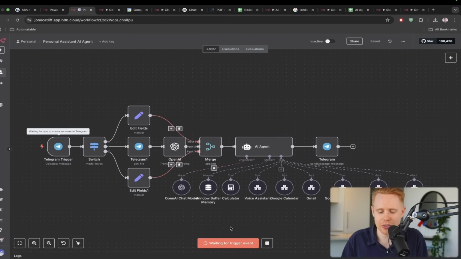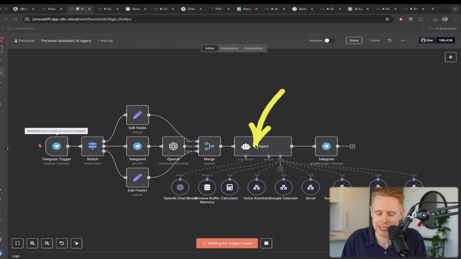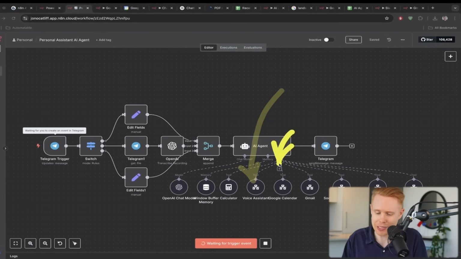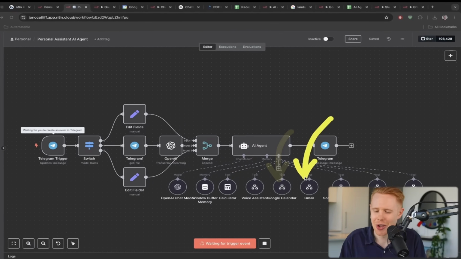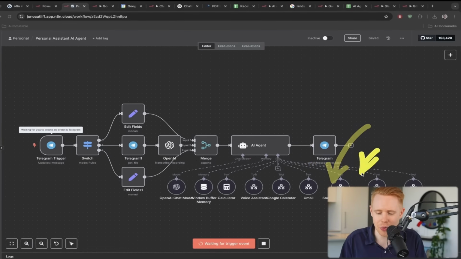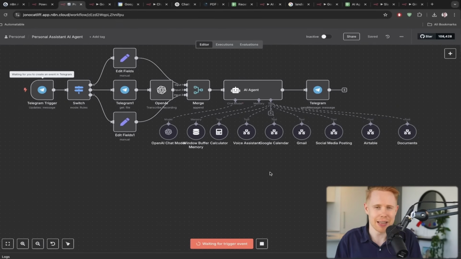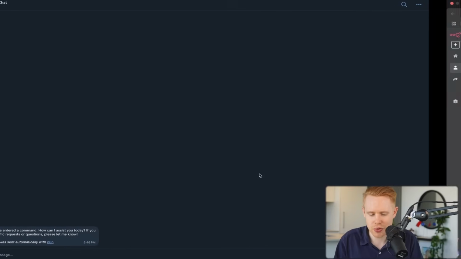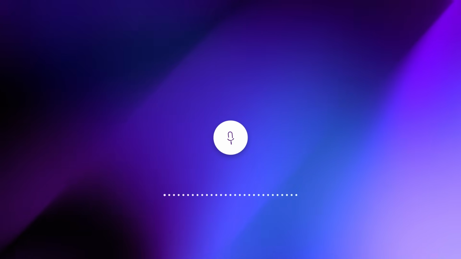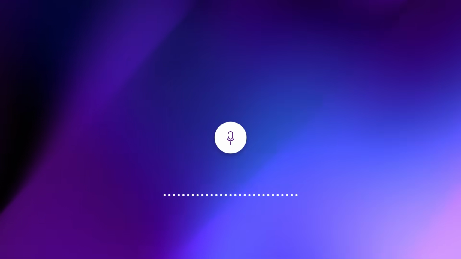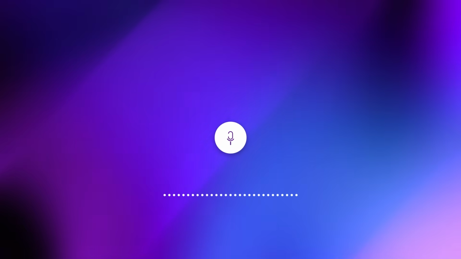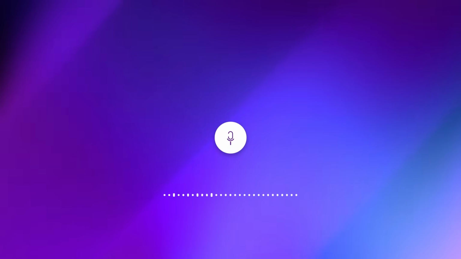This is a personal assistant that can help with things like, for example, calling on your behalf. It can help with managing your Google Calendar or your Gmail or social media or your to-do list on Airtable, or maybe even managing documents like invoices and PDFs. Let's go ahead and try this out. I'm going to send over a message.